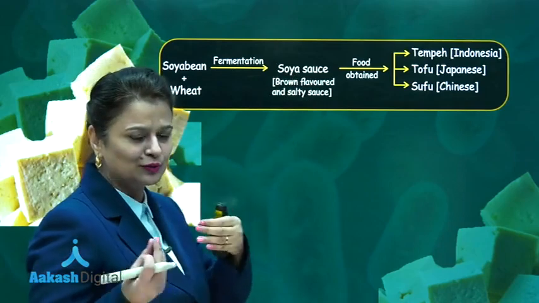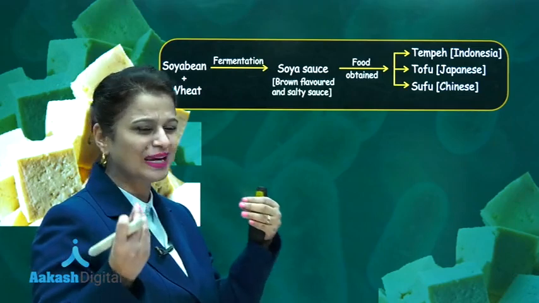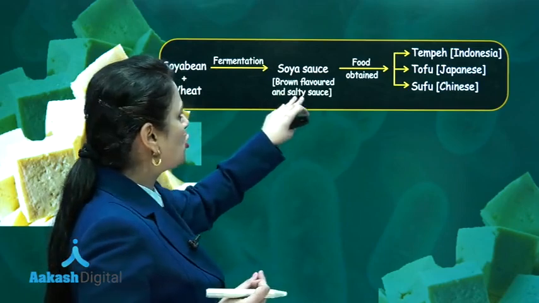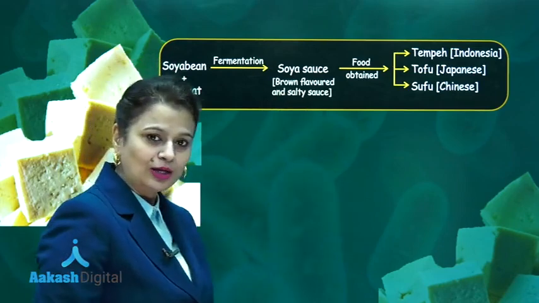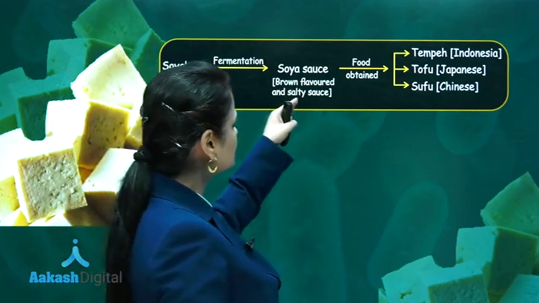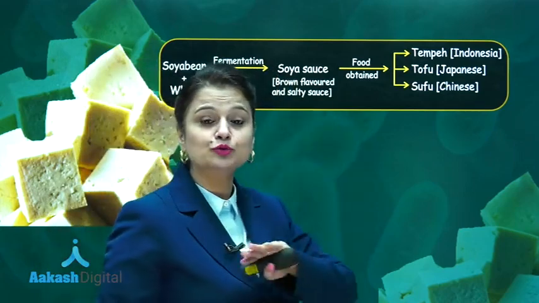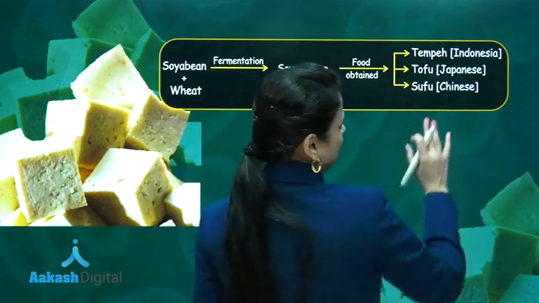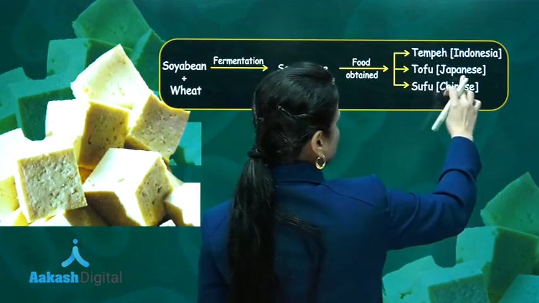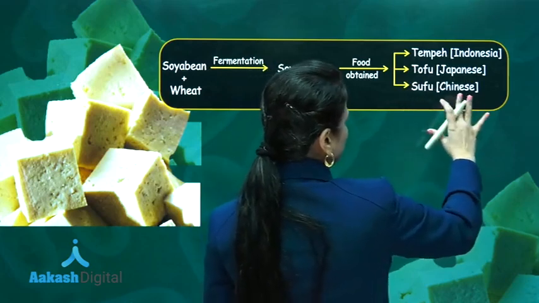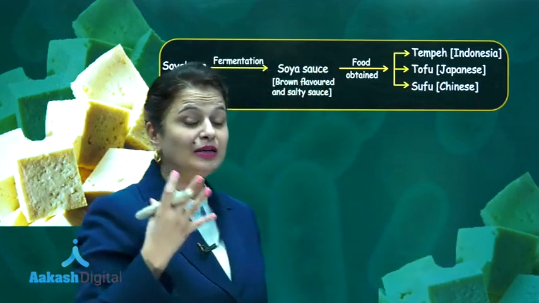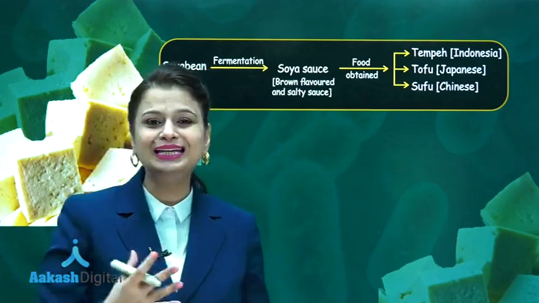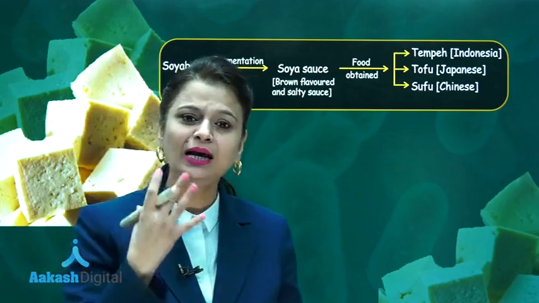Soya sauce, all of us know, is used for making Chinese food. It is a brown, flavored and salty sauce. Now this sauce is used for making soya paneer. It is known as tempeh in Indonesia, tofu in Japan and sofu in China. Soya bean paneer is more nutritious as compared to the paneer which is formed from milk.